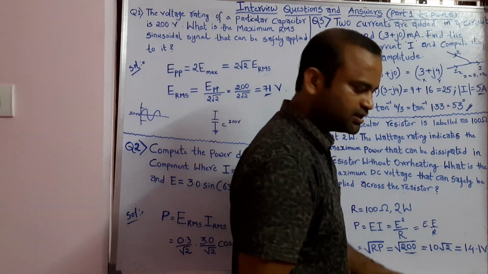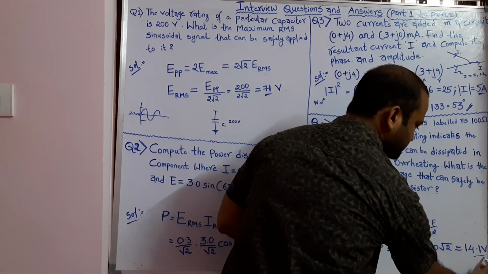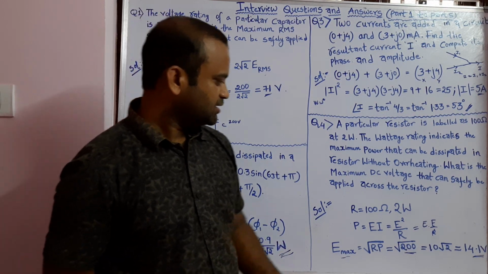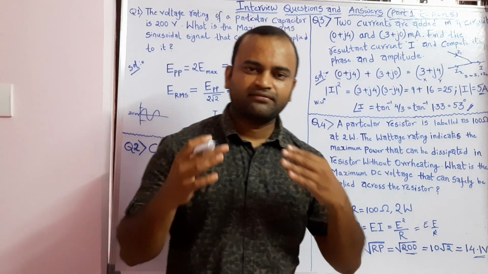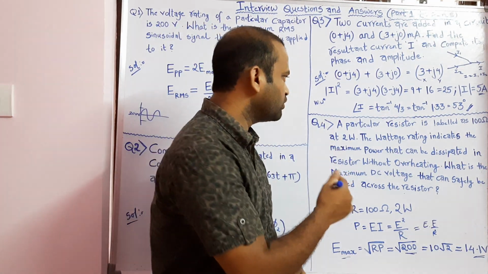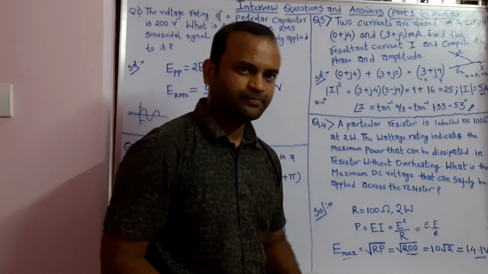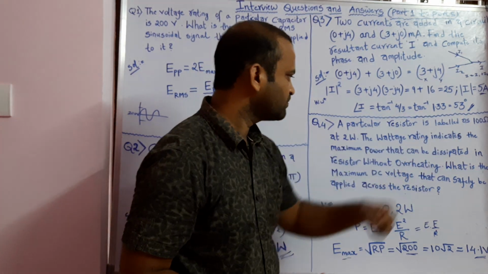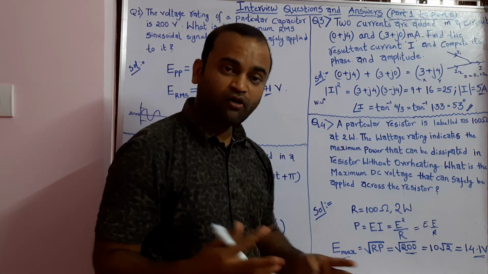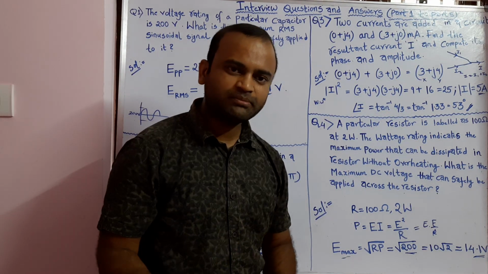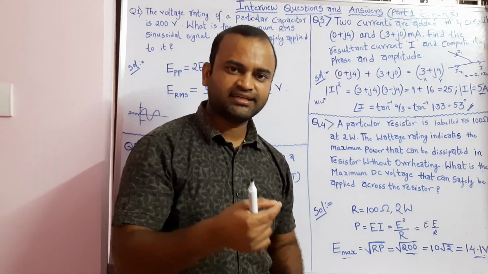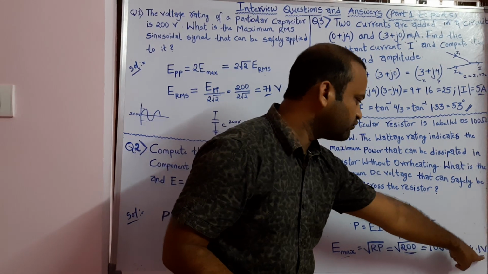If you simplify this, you get a maximum voltage of 14.1 volts. Hence, by doing this calculation, we are able to understand that if we choose this particular resistor in our design, which has a resistance of 100 ohms and a power rating of 2 watts, the maximum input voltage which you can give to the resistor in the design is 14.1 volts.